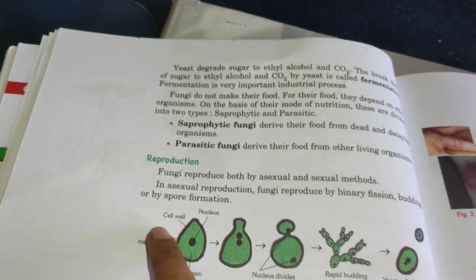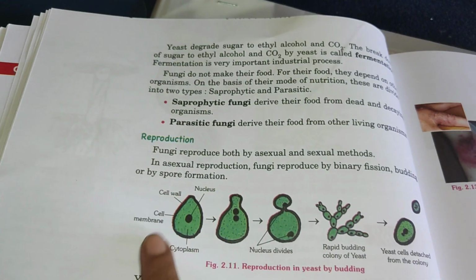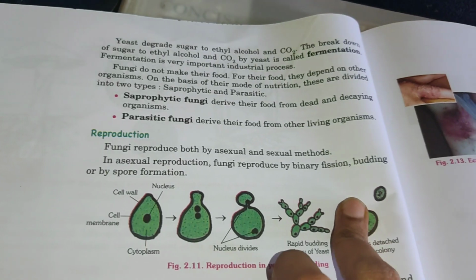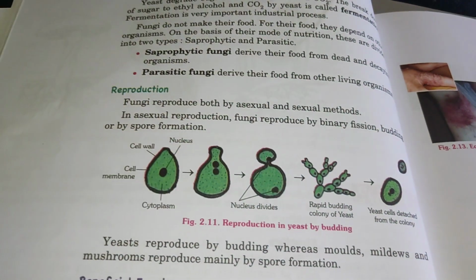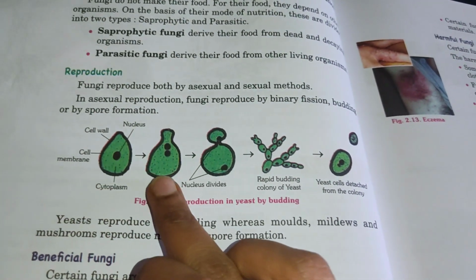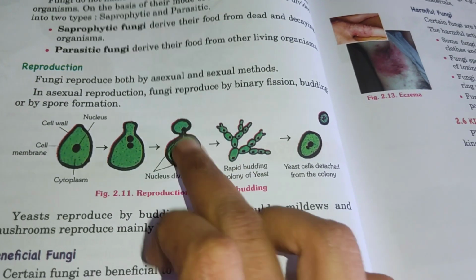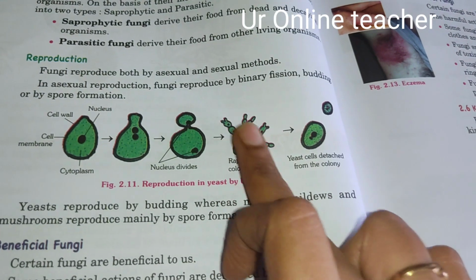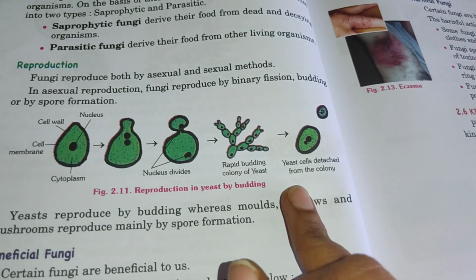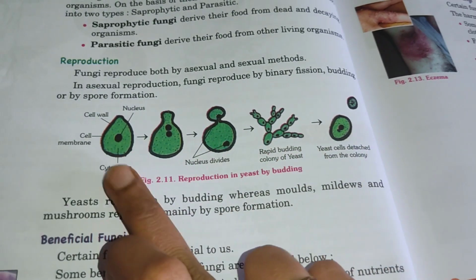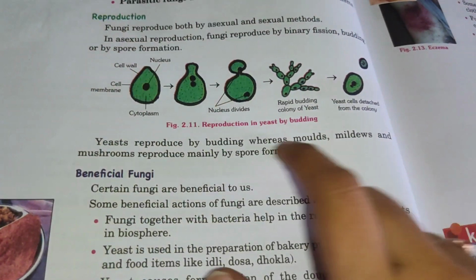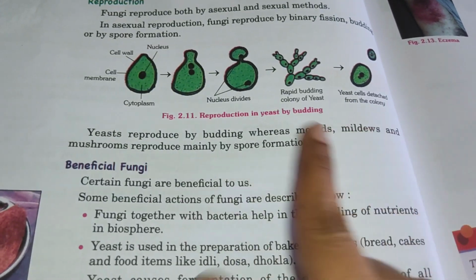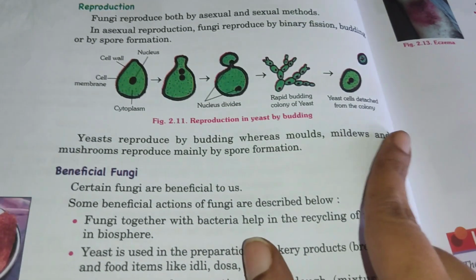Then we see reproduction. Fungi reproduce both by sexual and asexual means. In asexual reproduction, it is by binary fission, budding, or spore formation. Here we can see the nucleus is divided into two. Again the cytoplasm divides into two. Like this, or rapid budding of a colony of yeast. Yeast cells detach from the colony like this. Then sexual reproduction takes place. Yeast reproduce by budding, whereas molds, mildews and mushrooms reproduce by spore formation.